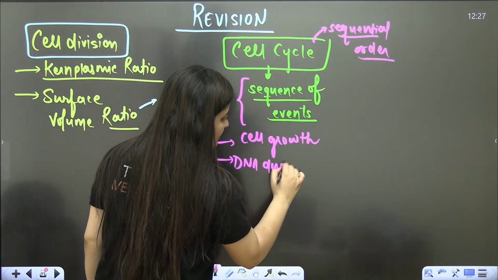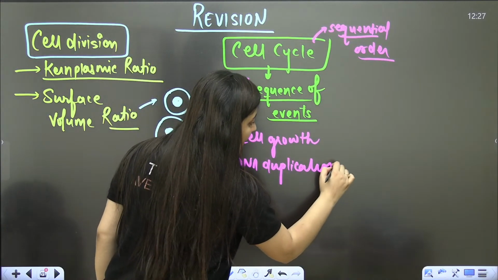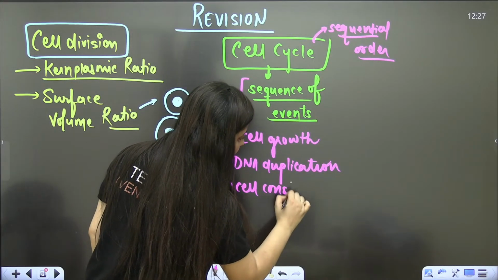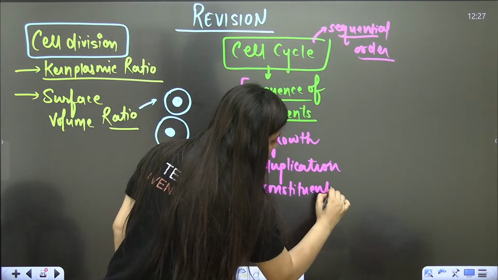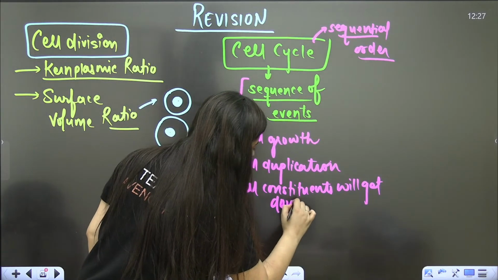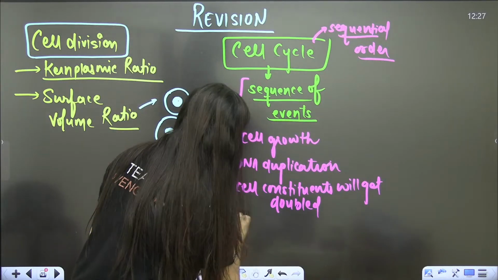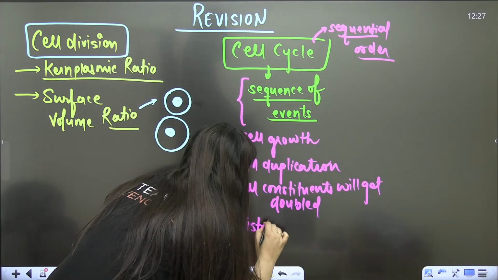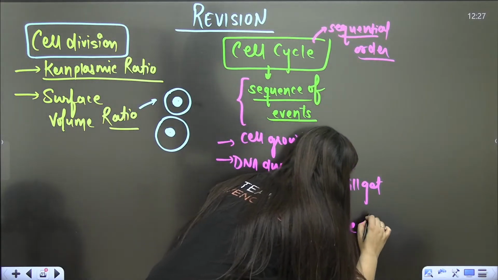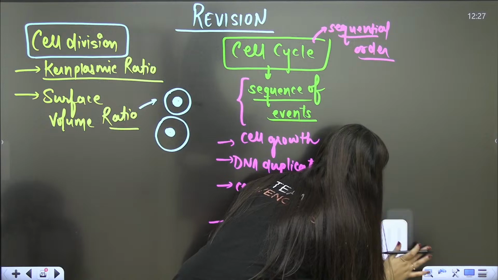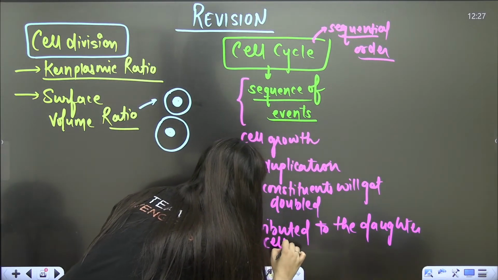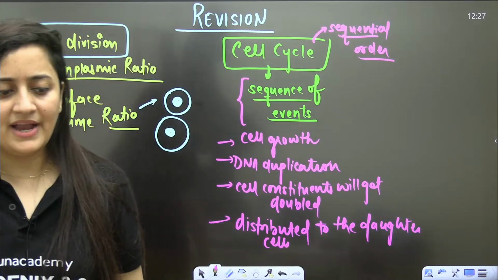There will be DNA duplication, and you know that the cell constituents will get doubled. It comes under growth, of course. And finally it will be distributed to the daughter cells. Understood? So that's what you need to keep in your mind.